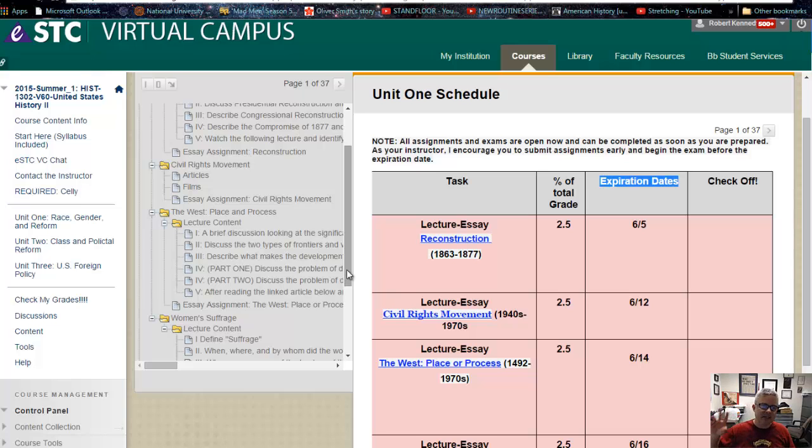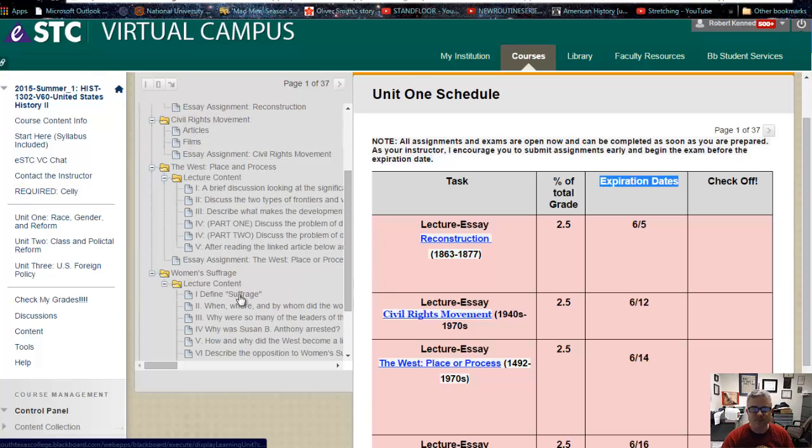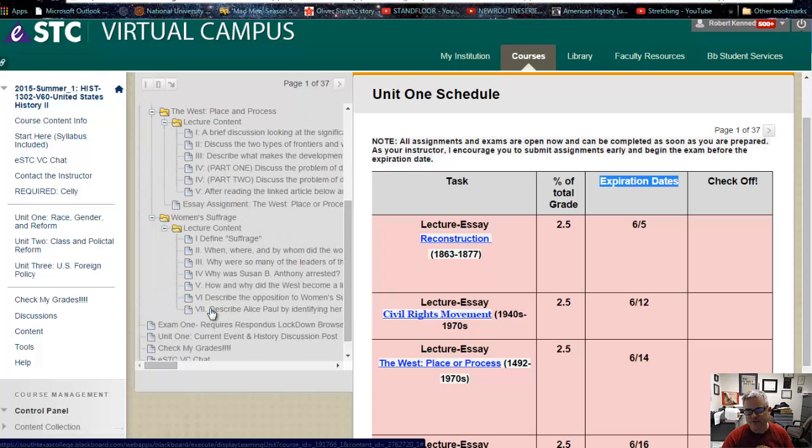We could talk about Mexican Americans. We could talk about the Chinese that were brought to work on the railroads. In this lecture, we're specifically talking about Native Americans, and so we're looking at them as a people and that conflict between white America and Native Americans within this. And then the last lecture in here is women's suffrage. So looking at issues of gender and the challenges and the confrontations women faced from 1848 all the way to 1920 to earn something as reasonable as a constitutionally guaranteed right to vote in this country.